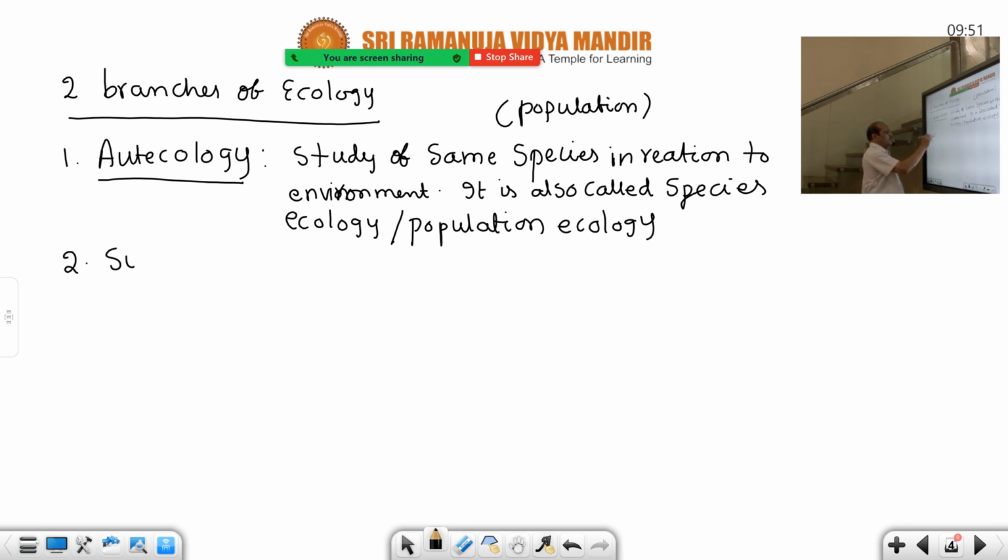Then the opposite definition is synecology. Opposite in the sense of different species. The study of different species in relation to environment. Different species means community. That's why synecology deals with syn, meaning union of so many species, a gathering of so many species.